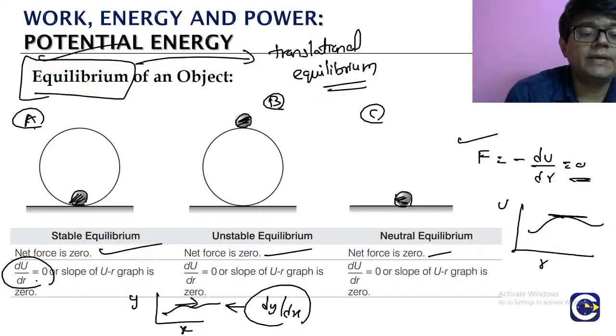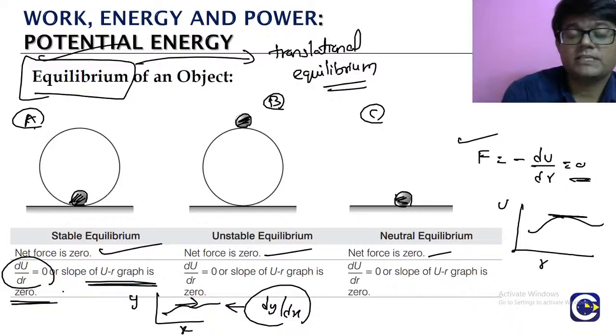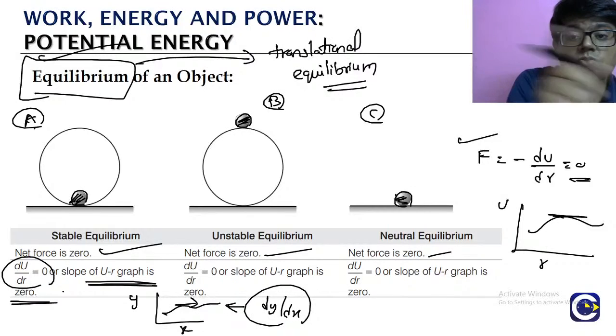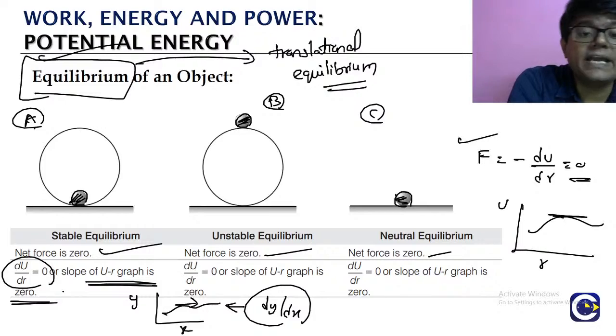So if du by dr is 0, the slope of the graph, and the graph we are talking about is U versus r, potential energy versus position, will be 0. So wherever you have equilibrium, the slope of the tangent will be 0. This is about how we identify equilibrium.